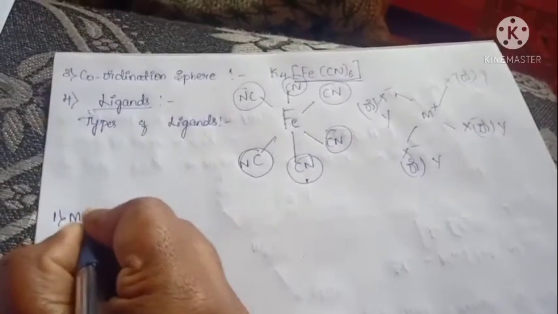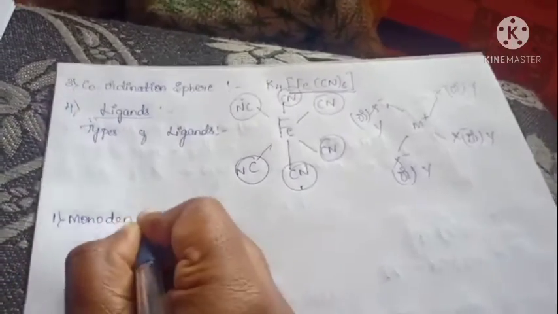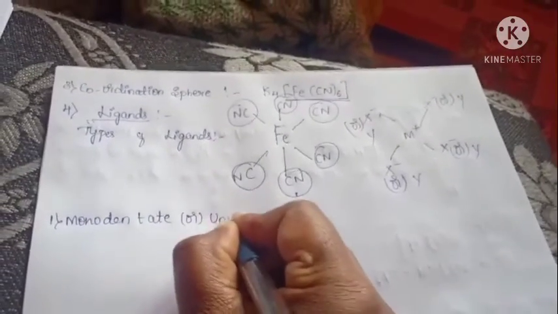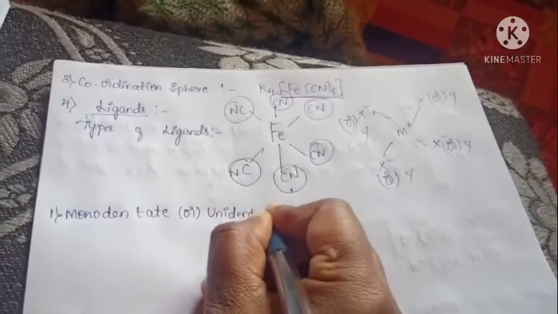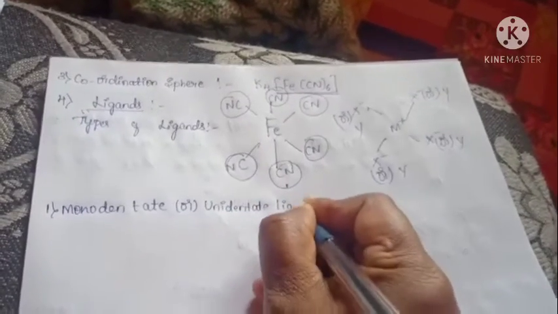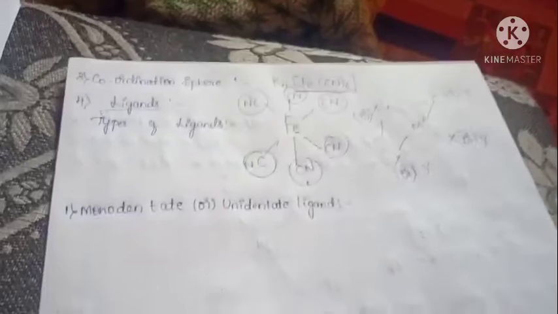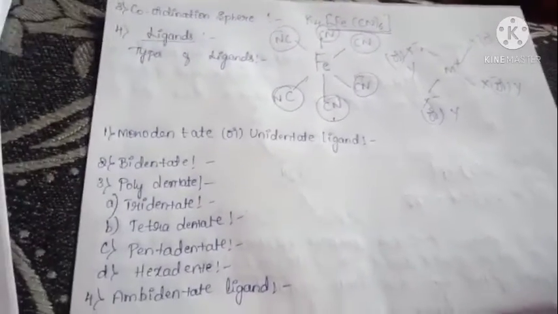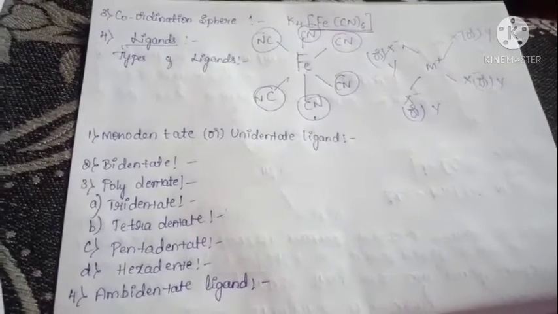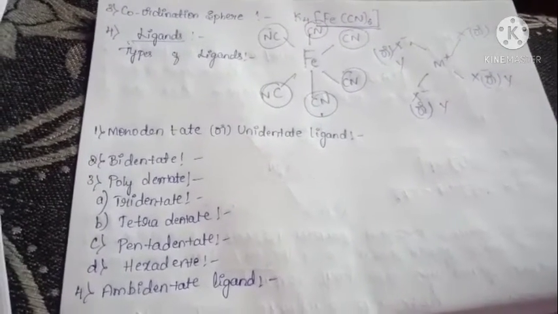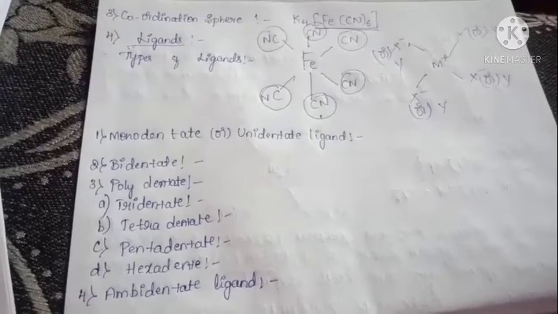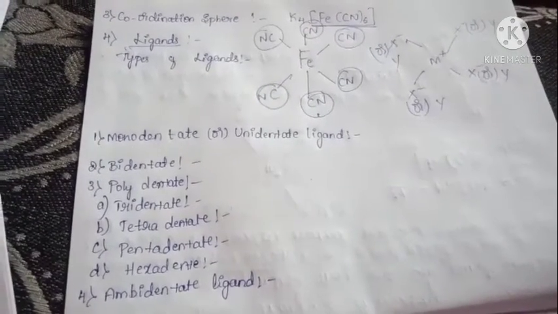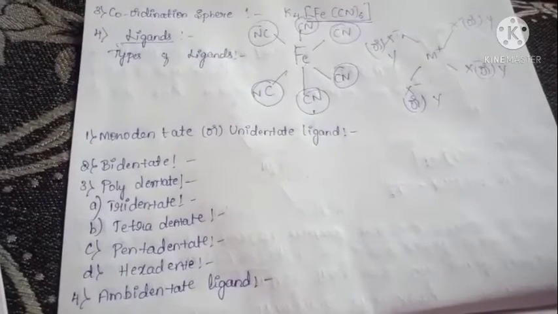First one is monodentate or unidentate ligands. A monodentate ligand is one that can donate only one pair of electrons, or has only one ligating atom.